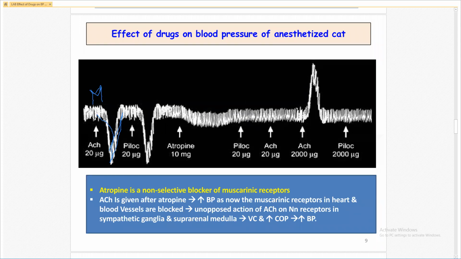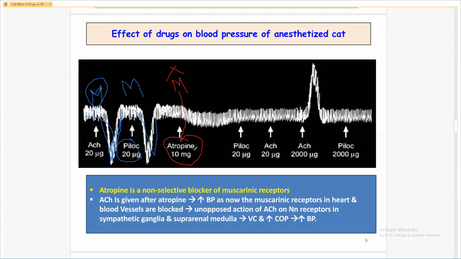Now here, administration of acetylcholine to the anesthetized cat, you see there is decrease in the blood pressure, because it acts on which receptor? Muscarinic receptor. Then we added pilocarpine 20 milligram, same decrease in the blood pressure, because it acts on which receptor? Muscarinic receptor. Then after that, we administer atropine, which is the blocker of muscarinic receptor. Now muscarinic receptor is blocked.